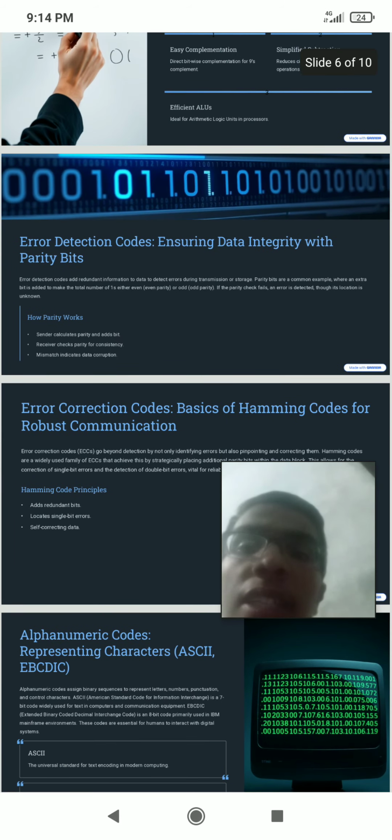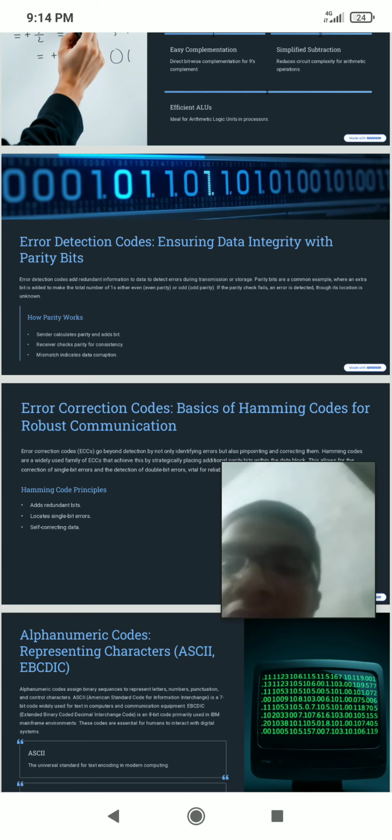After that, the third binary code type is error detection code. In error detection code, there are parity bits. The parity bit is defined as follows: to detect the error of the information received, add one extra bit to the data of the transmitter.